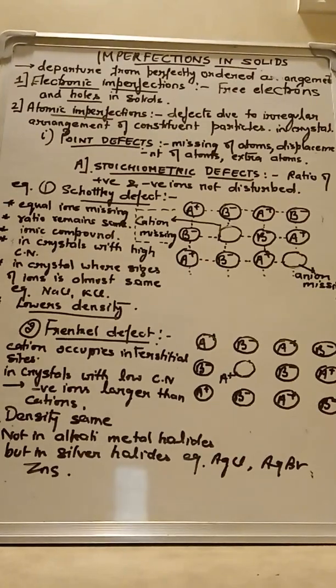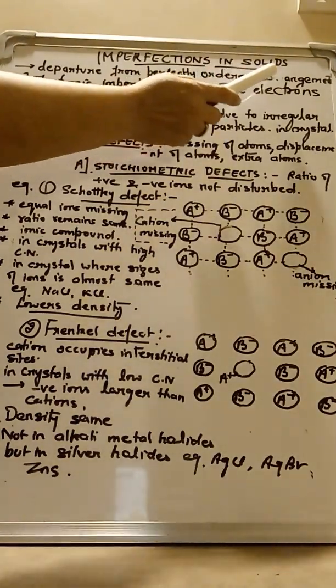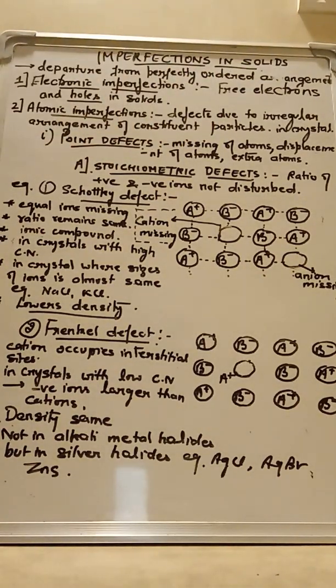Hello children. So now we will be studying imperfections in solids in the same chapter, solid state. This is the next topic from which you get maximum questions in this chapter. So what are imperfections in solids? The departure from perfectly ordered arrangement of a crystal is called imperfection or defect in solid.